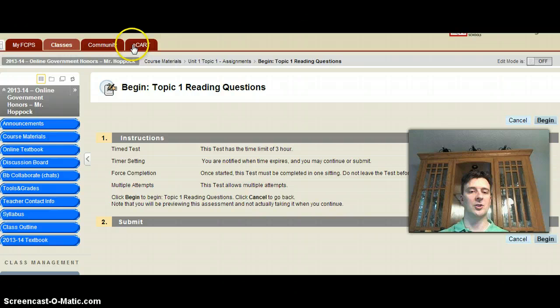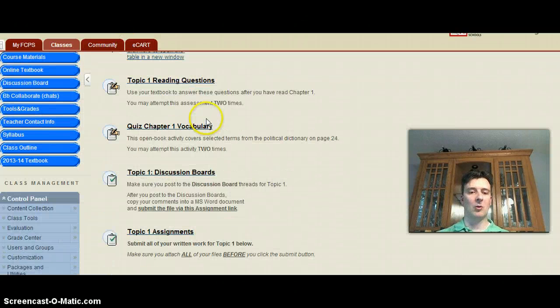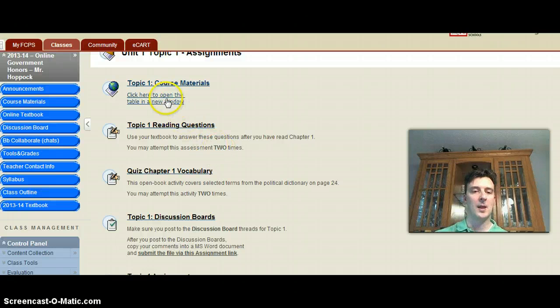We're going to leave that page. So you have a Chapter 1 quiz on vocabulary. It is an open note quiz. You will have a discussion board, which I just showed you where you post that. And you will have assignments, and I will show you how you find all those things. You also have a quiz that I didn't quite make fit into the window.